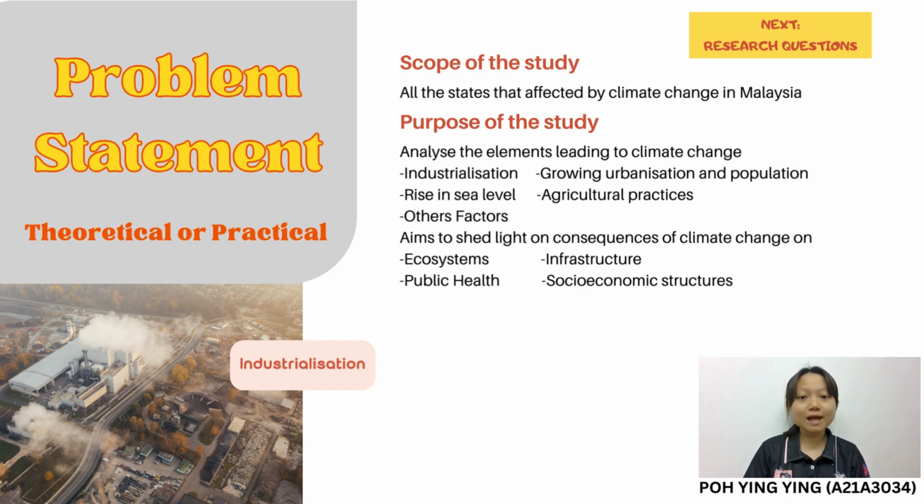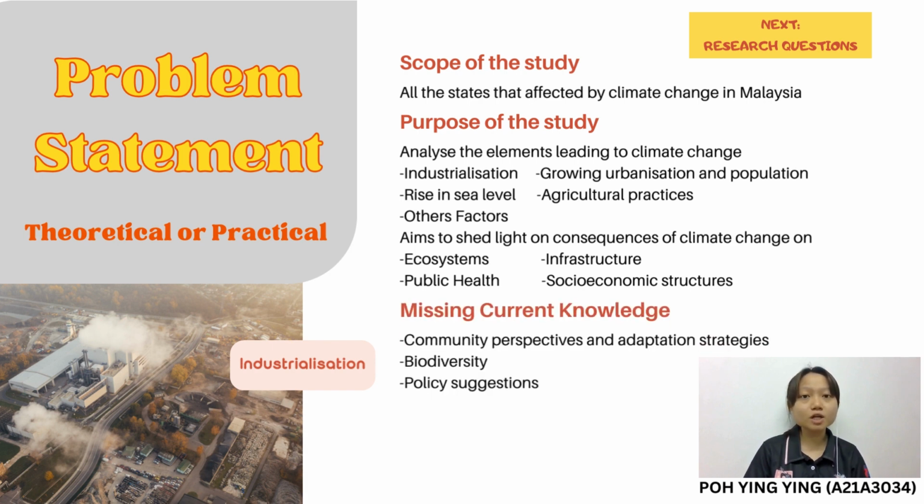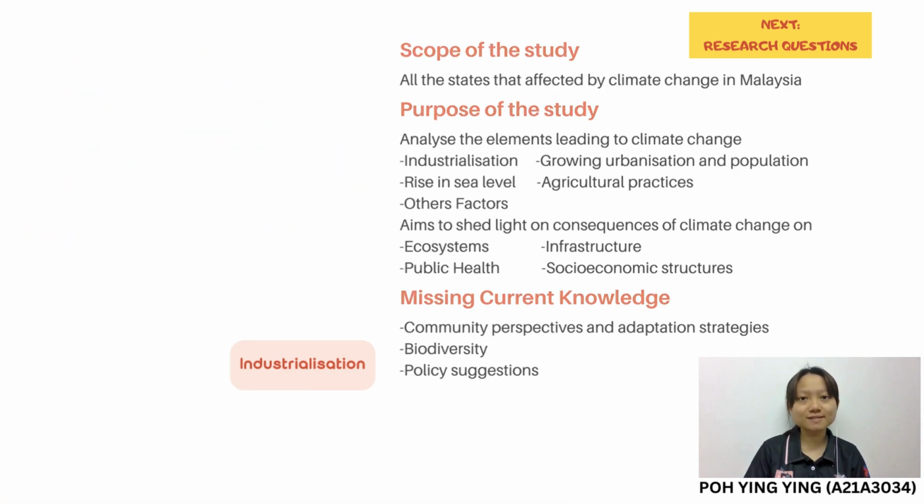It aims to shed light on consequences of climate change on ecosystem, infrastructure, public health, and socio-economic structures. The missing current knowledge in the problem statement is community perspective and adaptation strategies, biodiversity, and policy suggestions.